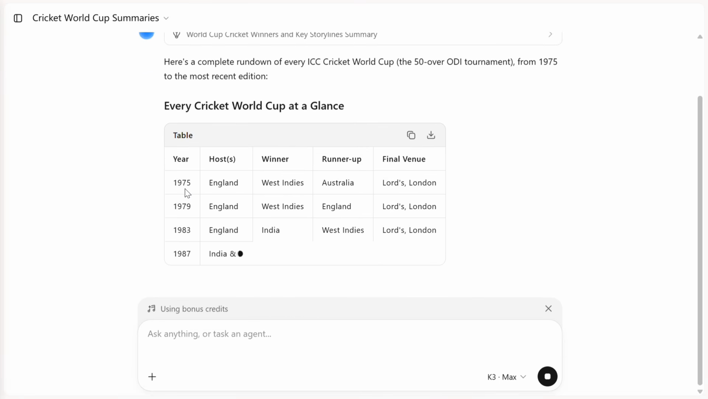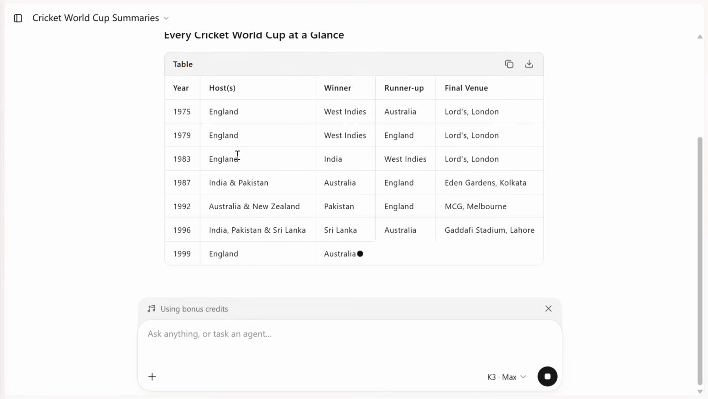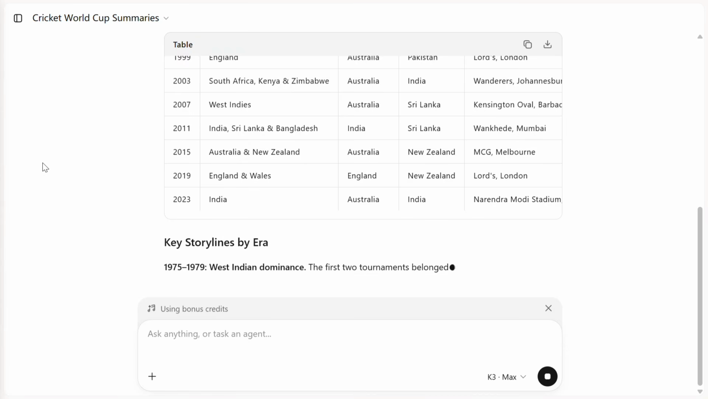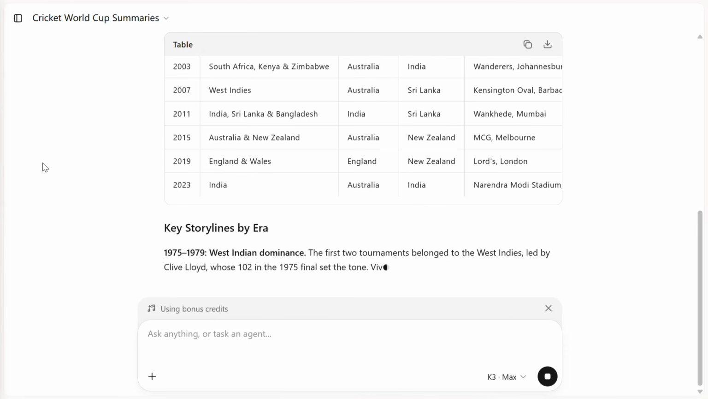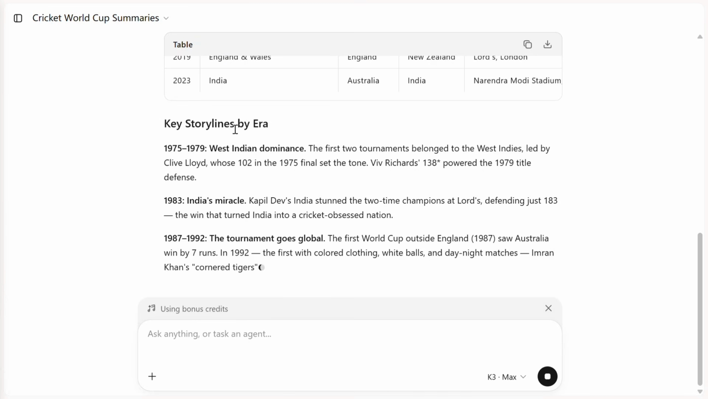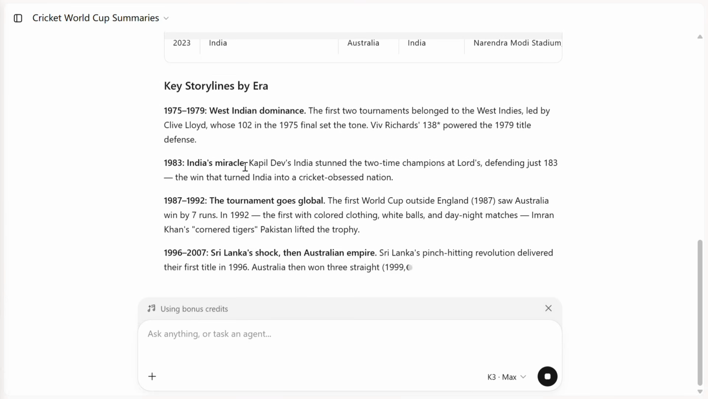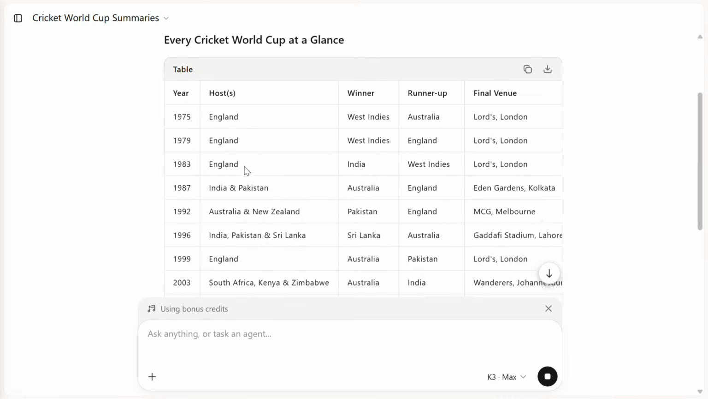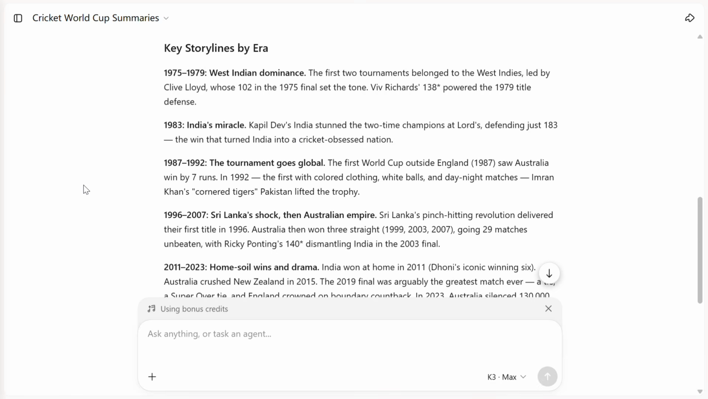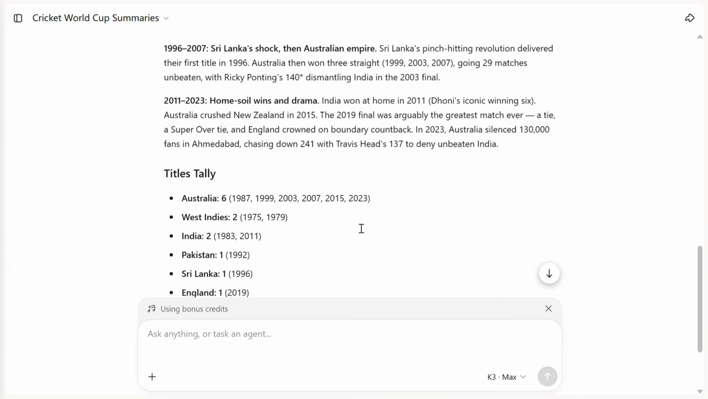And yeah, every cricket World Cup at a glance. I'm using K3 Max, the latest model, 2.8 trillion parameters and max version. Key story timelines by era also. This is a very interesting add-on that the model has done. So it is not just outputting the winner and runner-up and the final venue, but also some key stories that happened in that particular World Cup series. Sri Lanka Sharks and then Australia Empire.